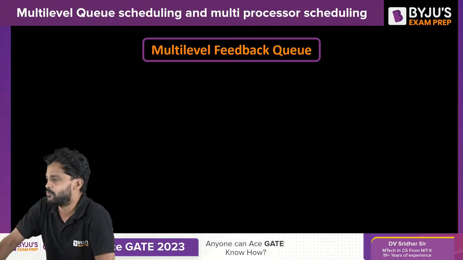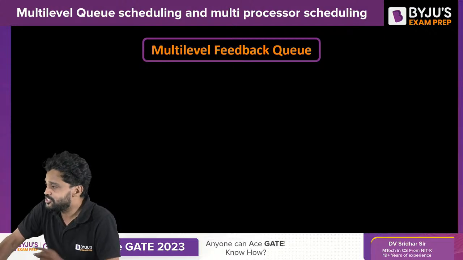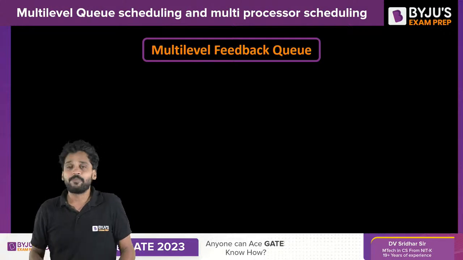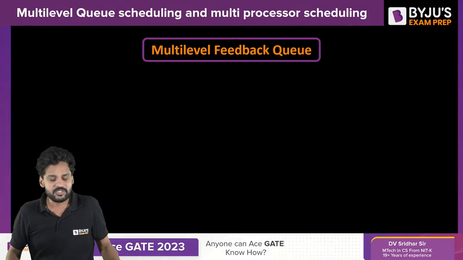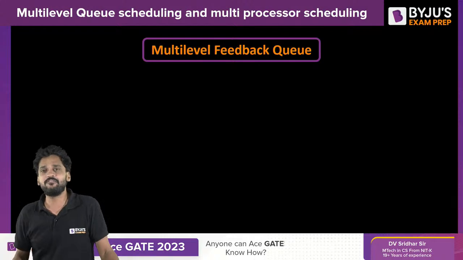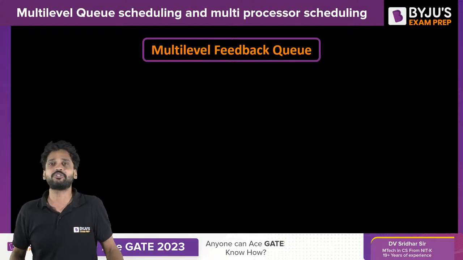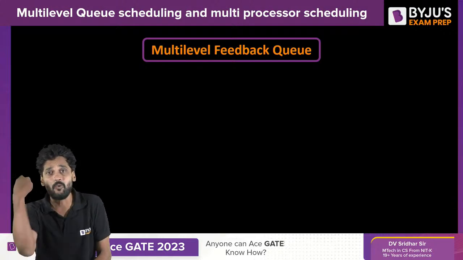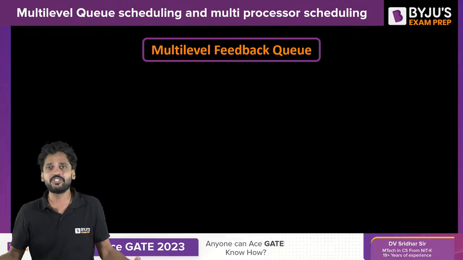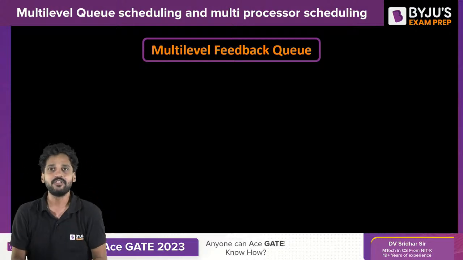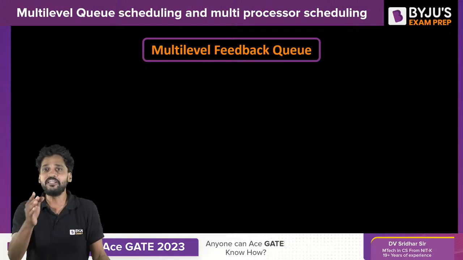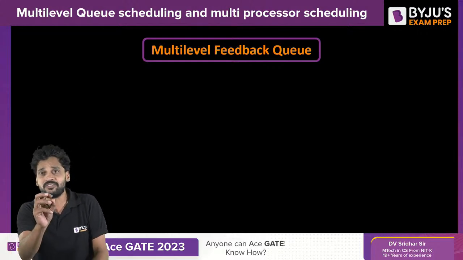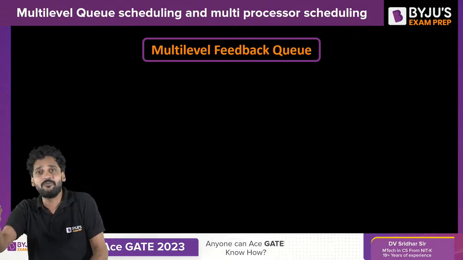Of course, Krishna, you're spot on. Lower priority processes may starve. I told you how the starvation can be avoided. See, I will tell you something. Starvation can never be entertained in any operating system. If there is starvation, we need to take a fixed set of protocols to avoid it. Every operating system, no matter which one we are following, needs to take necessary steps to avoid starvation. Aging is one of the important methods to avoid starvation.